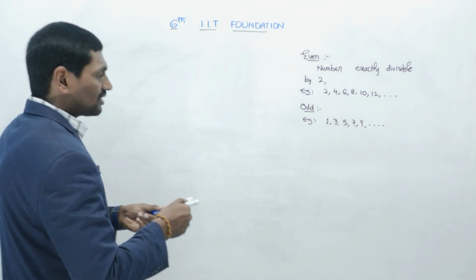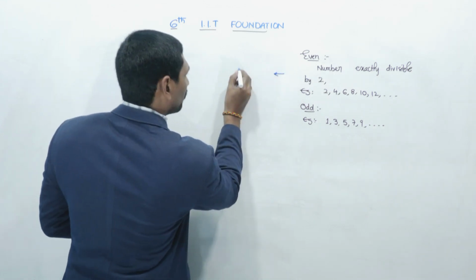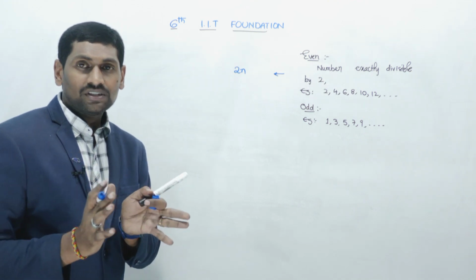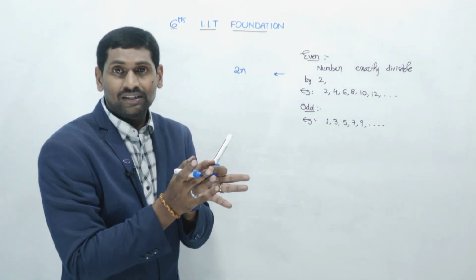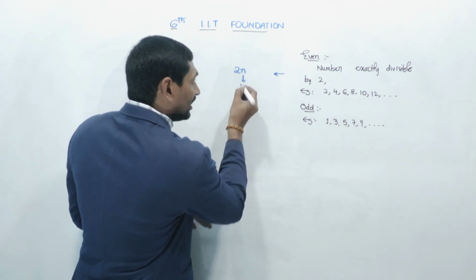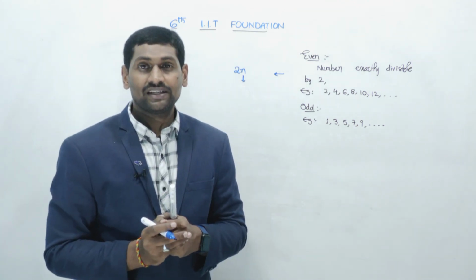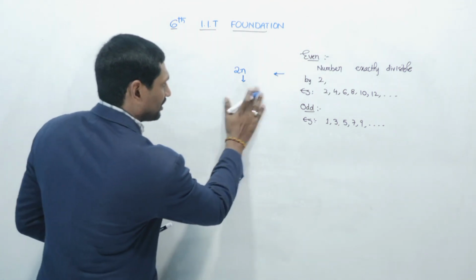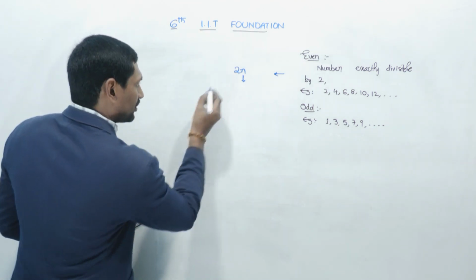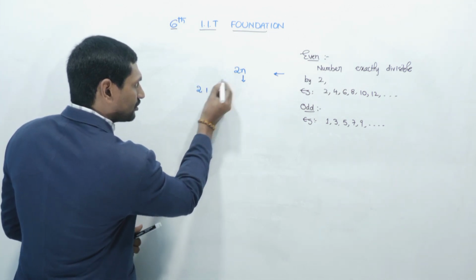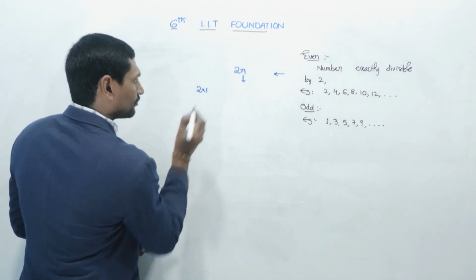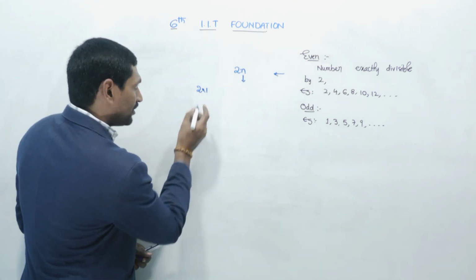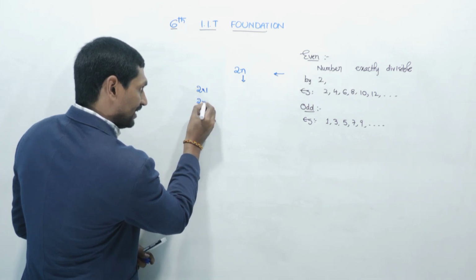Even numbers are in the form of 2n, where n is any natural number. For example, the first natural number is 1. So in the place of n, if you write 1, 2n means 2 into n, that is 2 into 1. For the second natural number, 2 into 2.